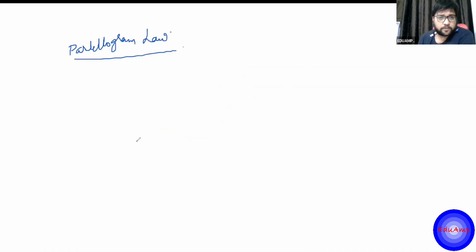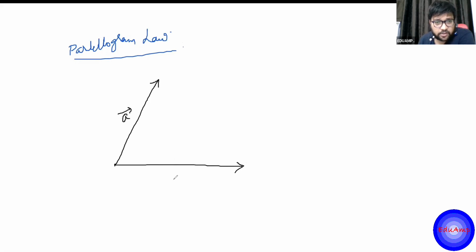This is another law. Let's say there are two vectors like this, and another one is like this. This is, let's say, vector A. I'm just naming it. And this is another vector B. The angle between the two vectors is, let's say, theta.